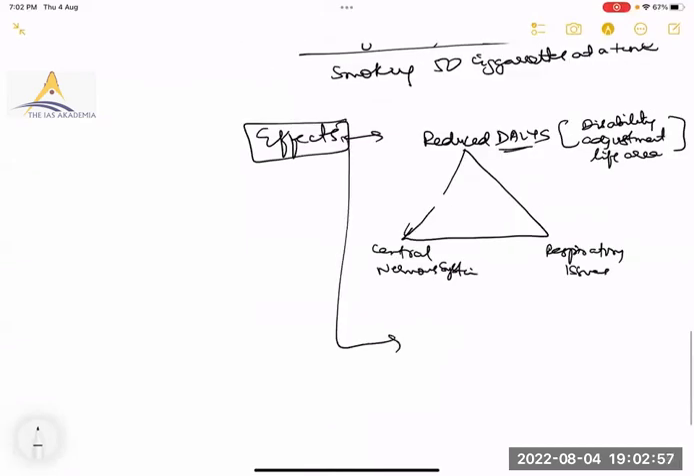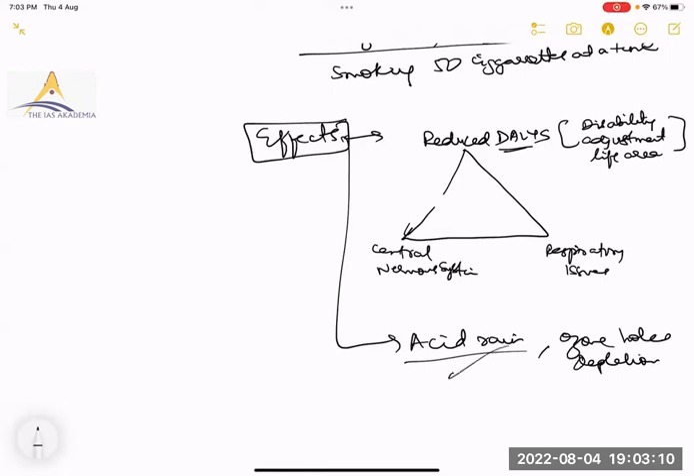Similarly, you can write it also causes acid rain. It causes ozone hole depletion. And you can write the effects of both acid rain and ozone hole depletion. For acid rain you can write the effect on monuments. You can write the effect on plants and animals. Just these three, don't write too much in detail.